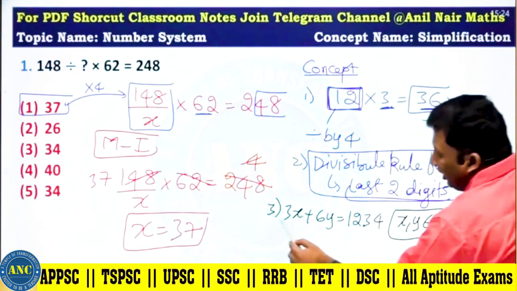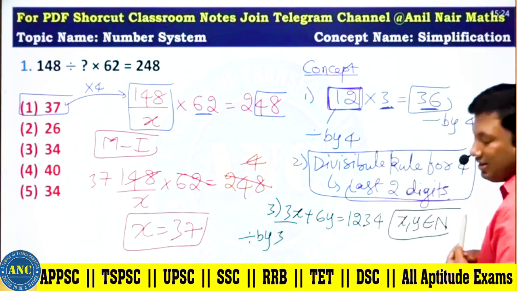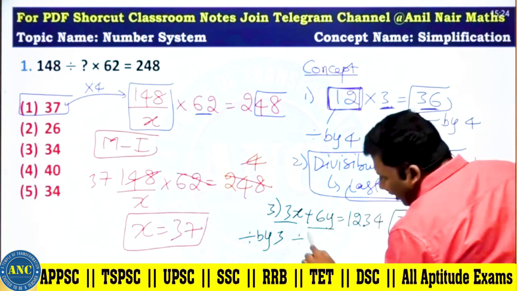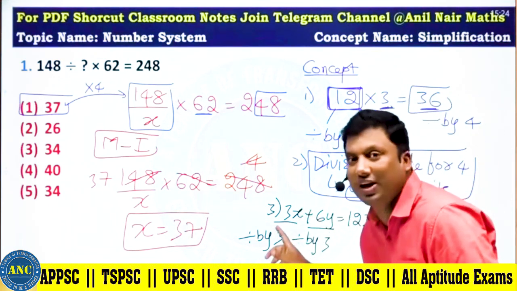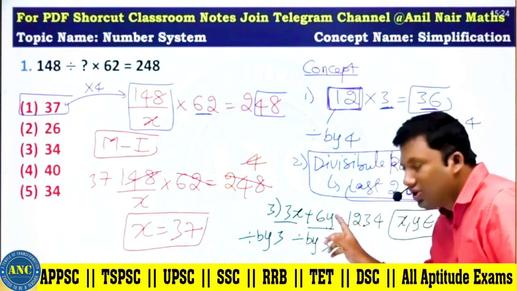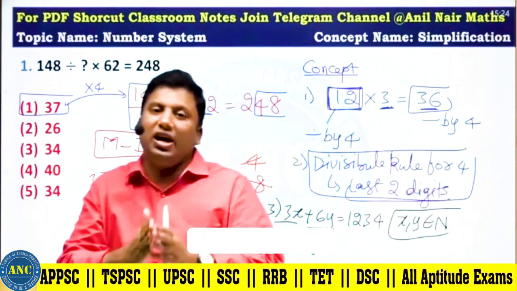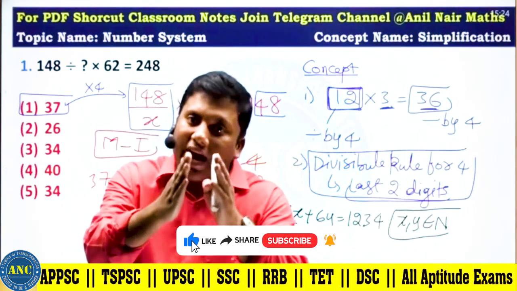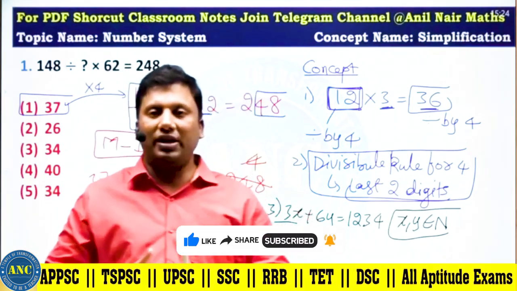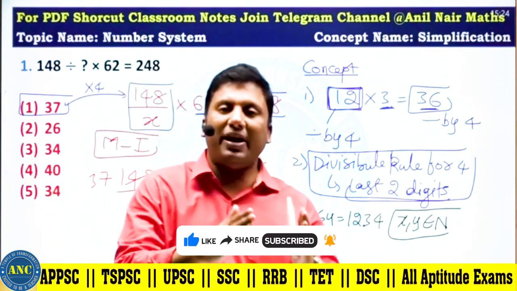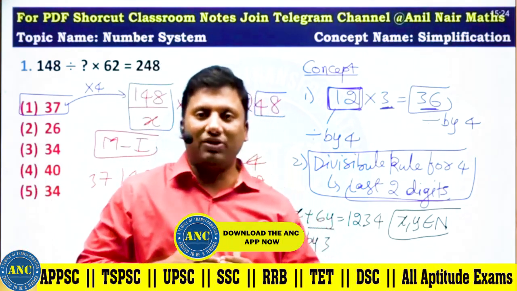See here. 3x is divisible by 3. 6y is divisible by 3. 3x is 3 into something, so it is divisible by 3. If I add two numbers which are divisible by 3, for example 9 plus 12 is 21. 9 is divisible by 3, 12 is divisible by 3, and 21 is also divisible by 3.